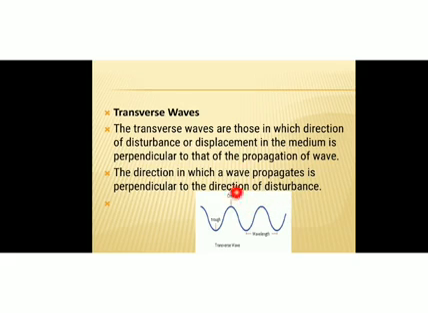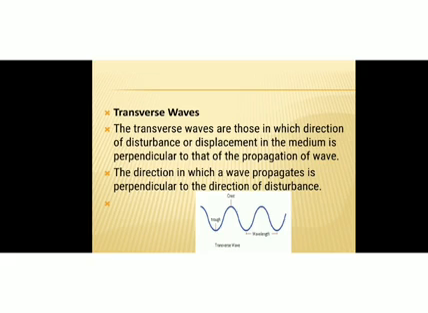The particle moves like this, that means the vibrations take place in this direction, but the wave propagates in this direction, towards the right. So this is the direction of vibration of particles and this is the direction of the wave. Here the particles vibrate perpendicular to the propagation of the wave. Such waves are known as transverse waves.